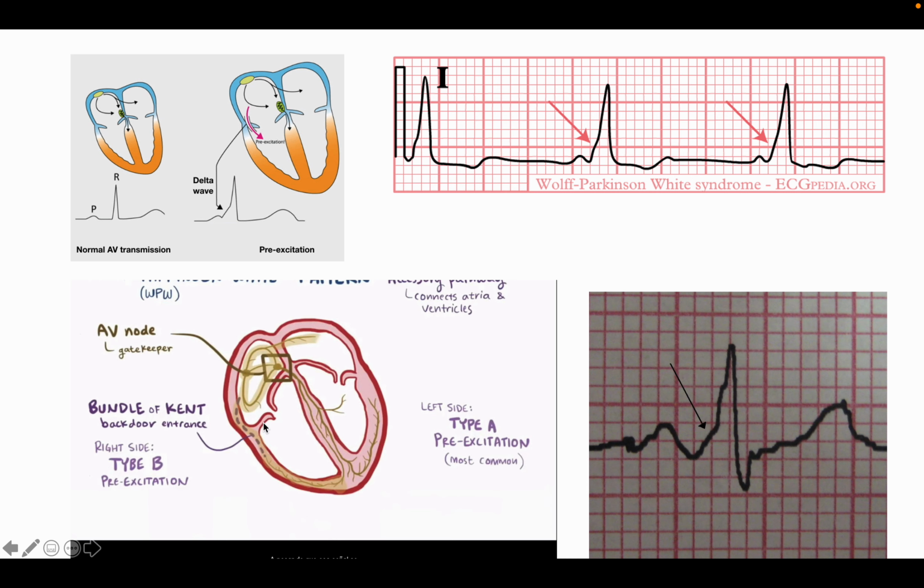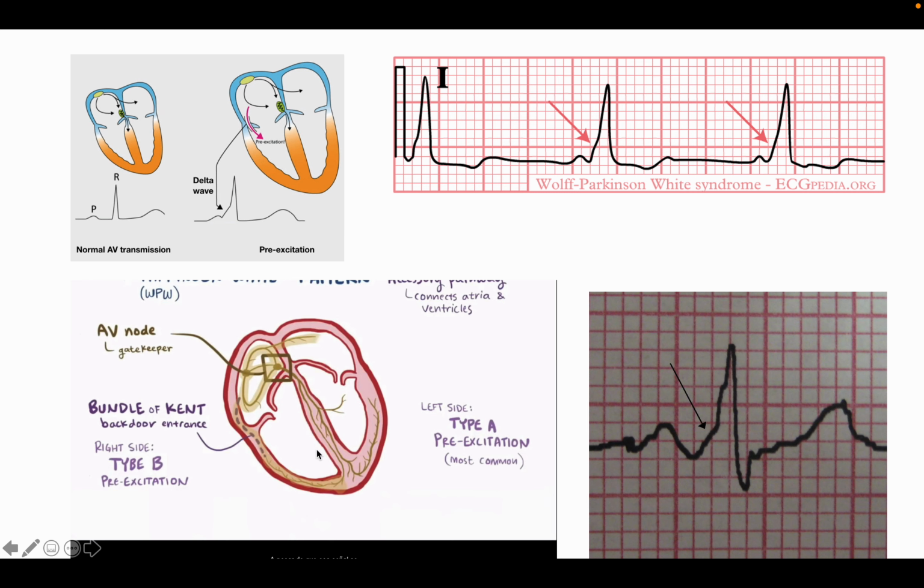In this picture, you can see that there is an abnormal pathway. There may be some bundle in here. It is called the bundle of Kent. This bundle of Kent may be present in different positions of the heart, like in the septum region, or on the right side, or on the left side, or on the posterior surface, any surface it may be present. So this bundle of Kent may cause electrical disturbance because it has the property to transmit impulses